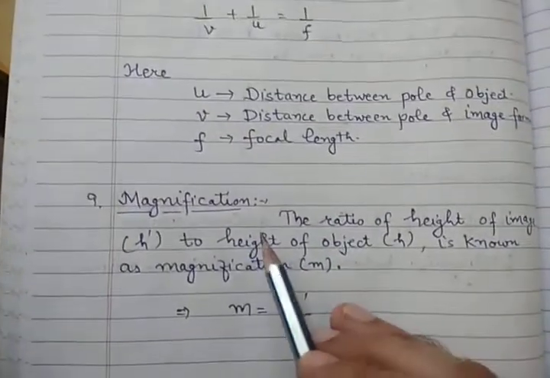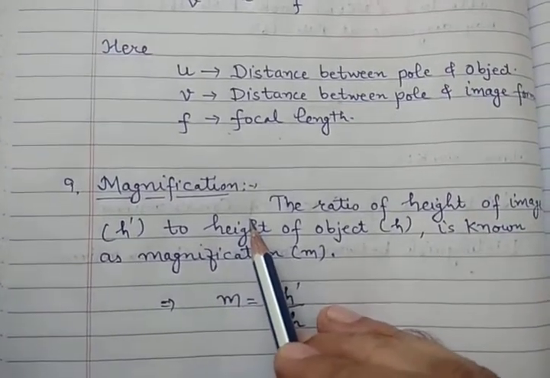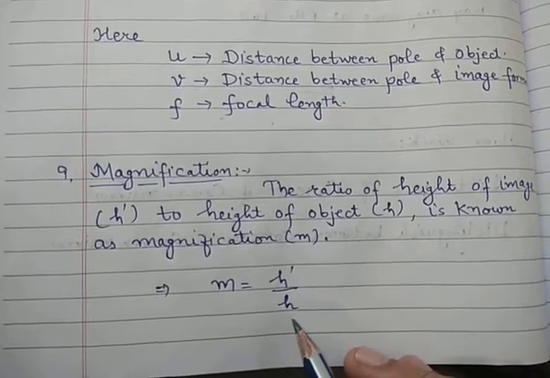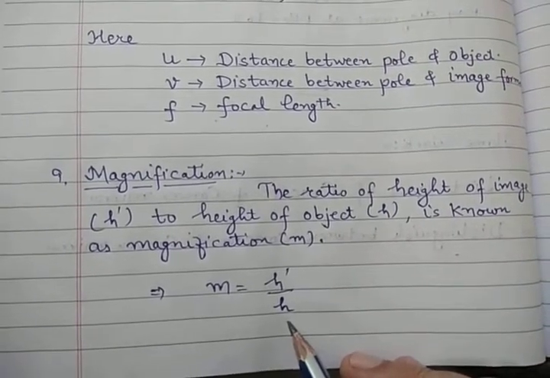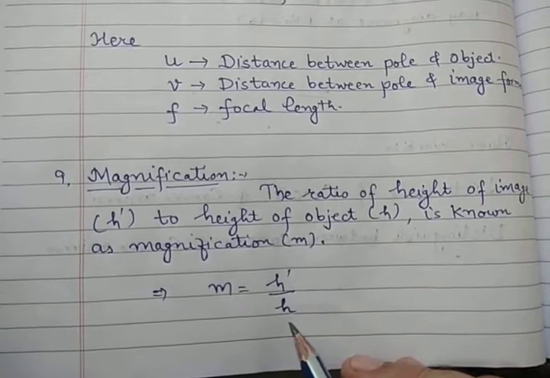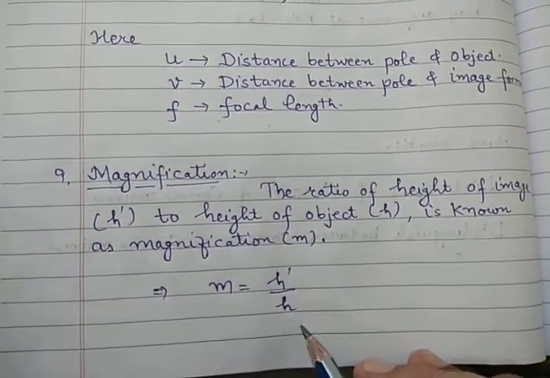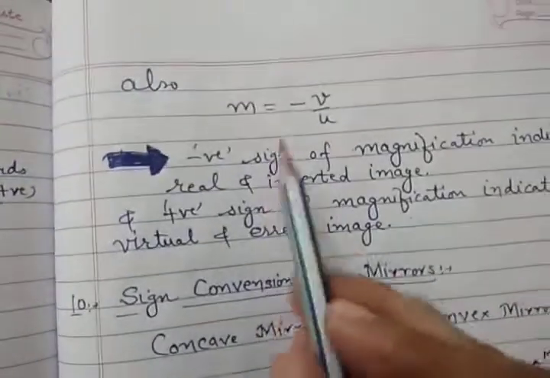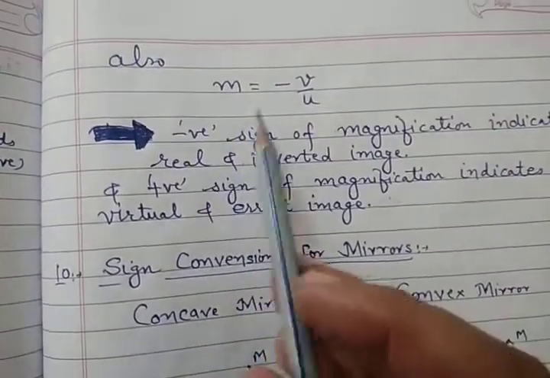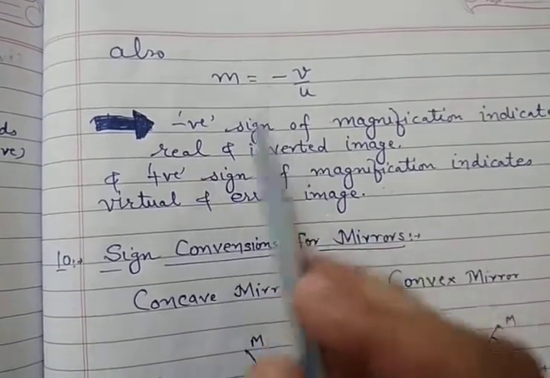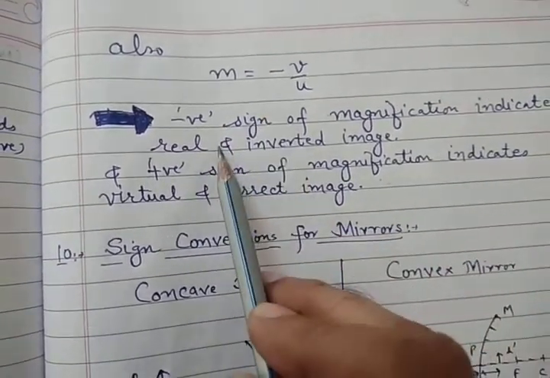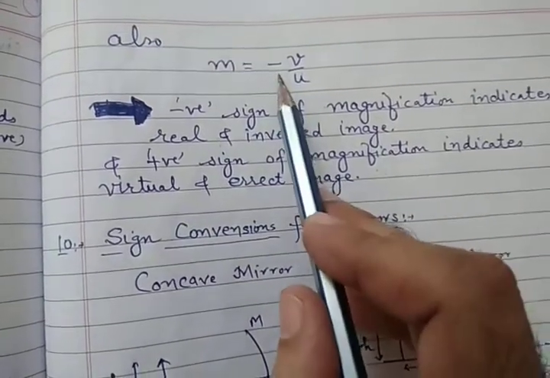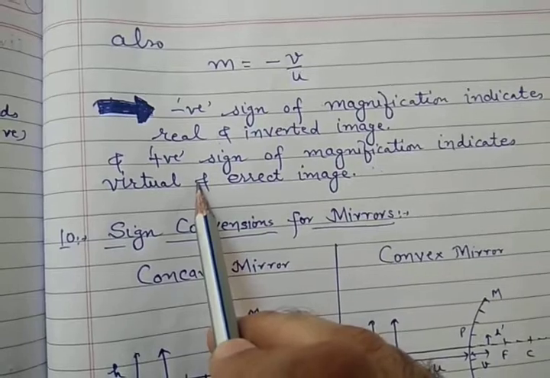Now next one is magnification. This is again a formula. What is it? This is the ratio of the height of the image formed to the height of the object. Magnification tells how magnified an image we got after reflection of light. So height of image by height of the object, this ratio is magnification, and also this is equal to minus v by u. Here, after solving, if you are getting a negative sign, it means the image formed is real and inverted. Clear? And if it is a positive sign, then the image formed will be virtual and erect.